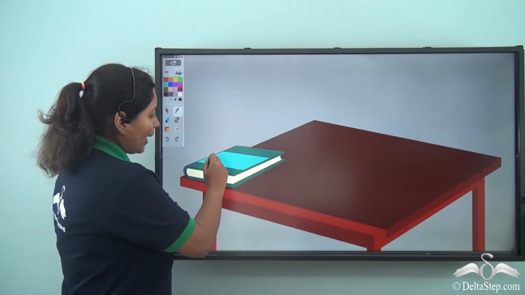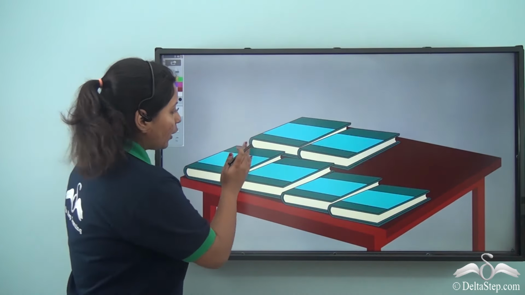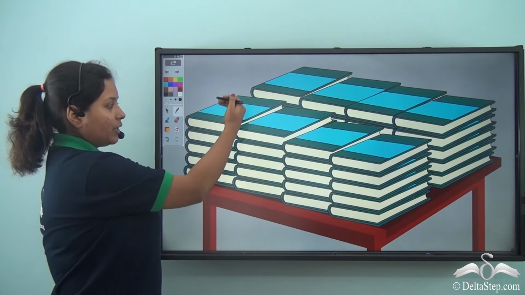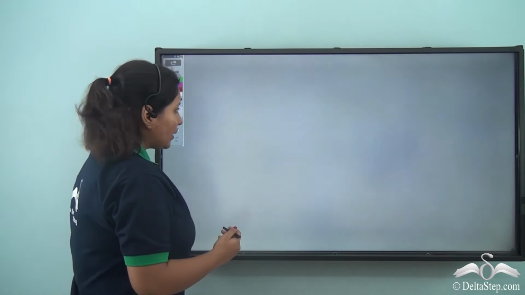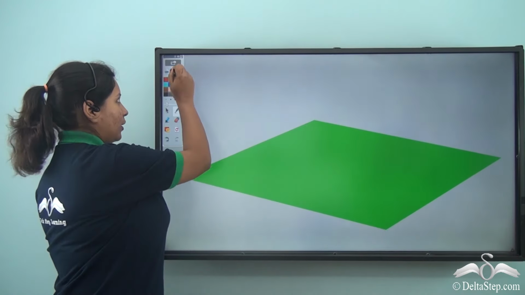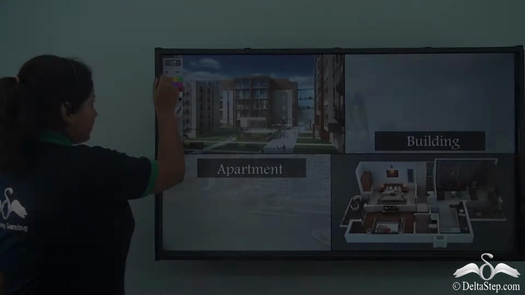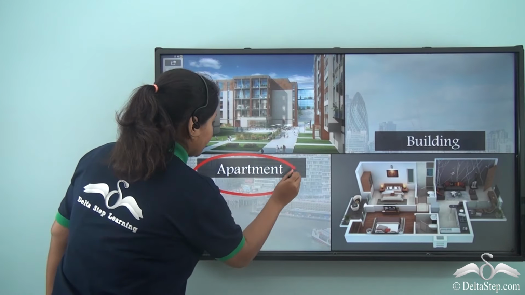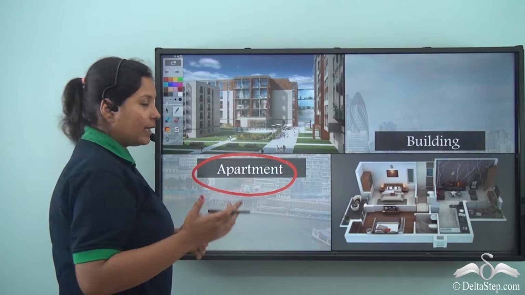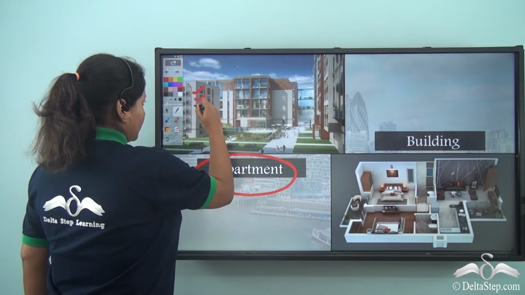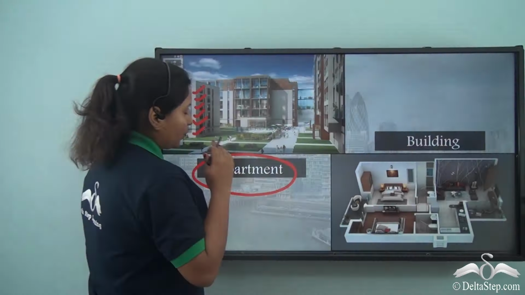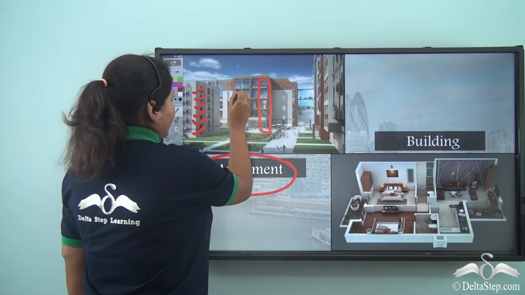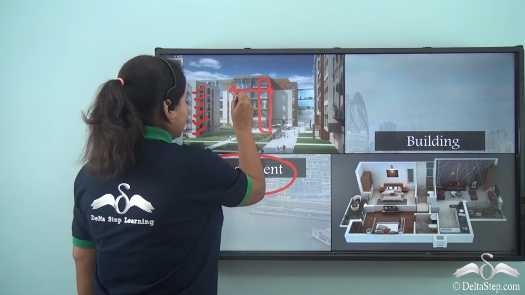Well, you had one book, that was fine. Now you had multiple books. Once you're done with the row, you have to keep on increasing the column so that more and more books can fit on the table. Similarly, in modern days, we have our apartments. Just like the books in the column, we have got houses in the stories. So usually a building has 4 or 5 stories with 2 or 3 flats in each story.